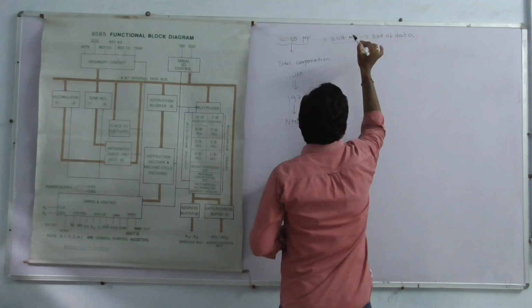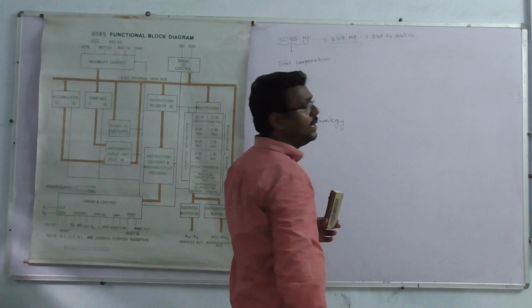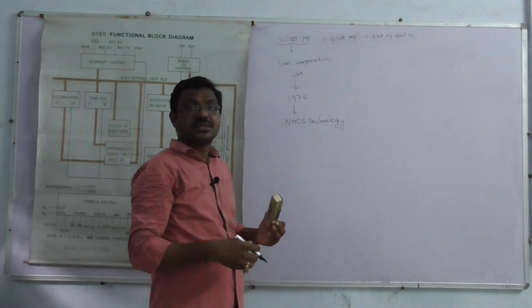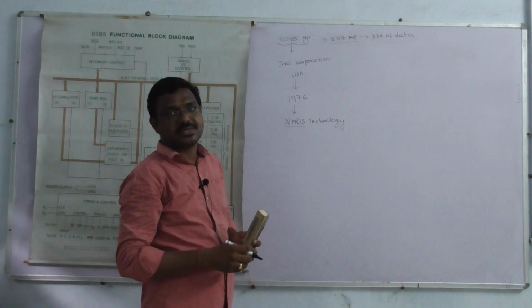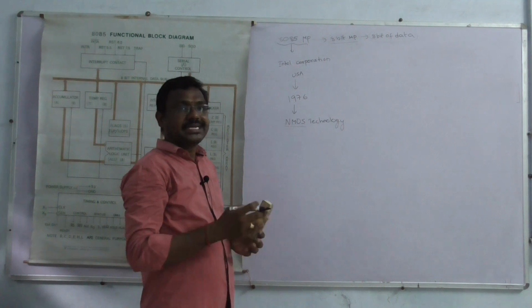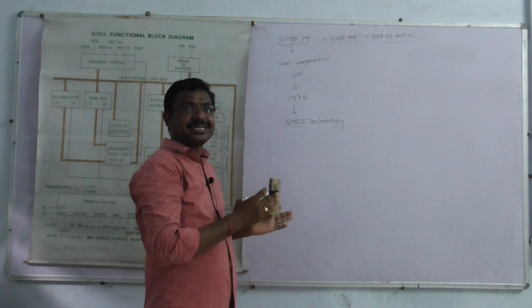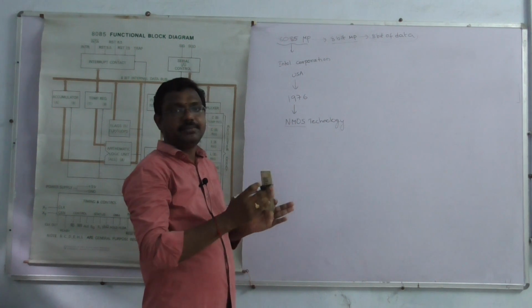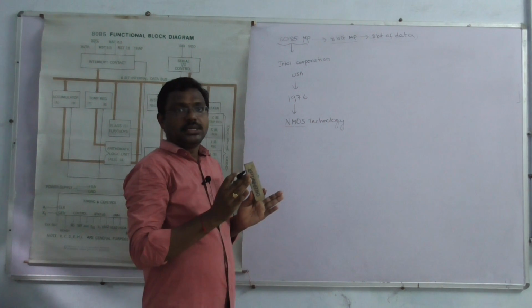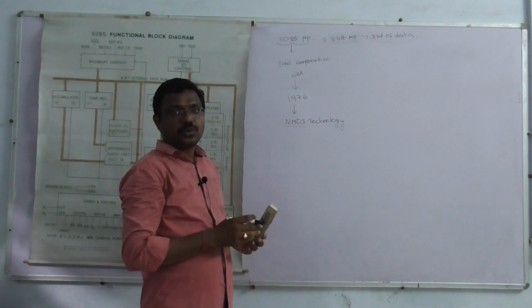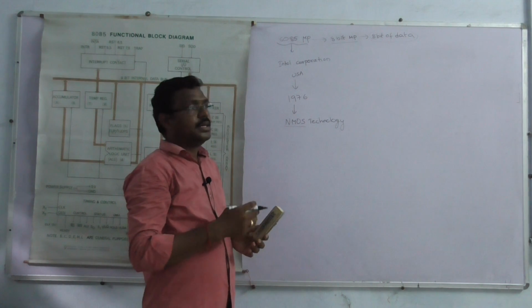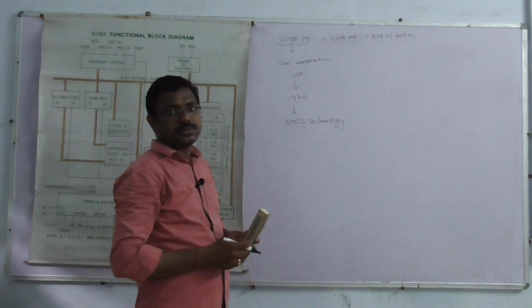Then it is called an 8-bit microprocessor. The 8085 microprocessor consists of 8-bit registers also, which can access only 8 bits of data. That's why the 8085 microprocessor is also called an 8-bit microprocessor.